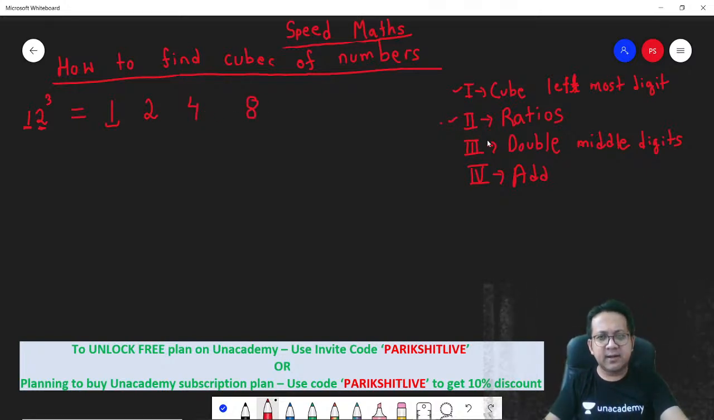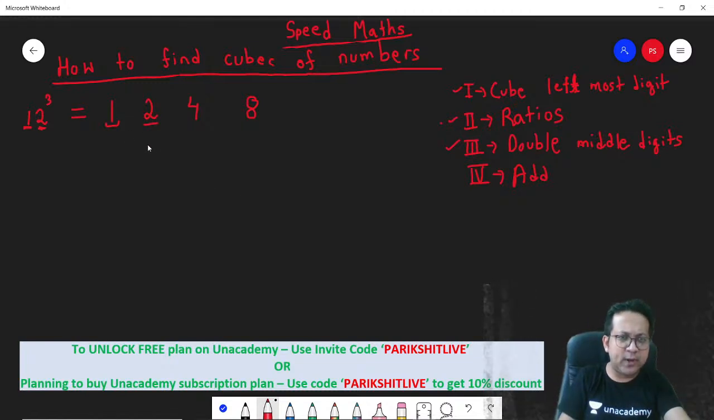Step 3: double the middle two digits. The middle digits are 2 and 4, so 2 into 2 is 4, and 4 into 2 is 8. And the last step, add them up. So 8, then 4 plus 8 is 12, carry over 1, 6 plus 1 is 7, then 1. 1, 7, 2, 8, that's the answer.